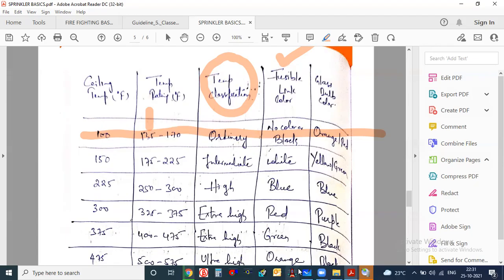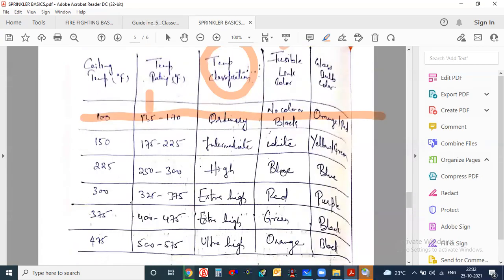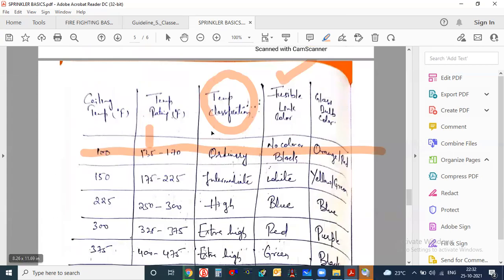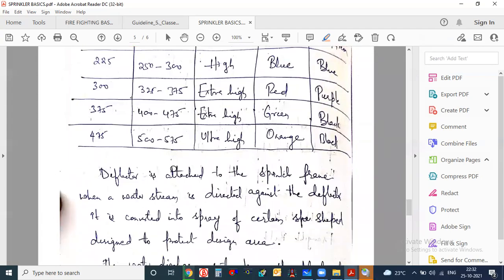But is this the K factor? No, this is the temperature rating. K factor is 5.65, 5.7, something like that. Yeah, 5.65. So K factor is also a different thing. Each and every sprinkler will have a different one. This is the range given in NFPA also. The same thing I have copied from NFPA.